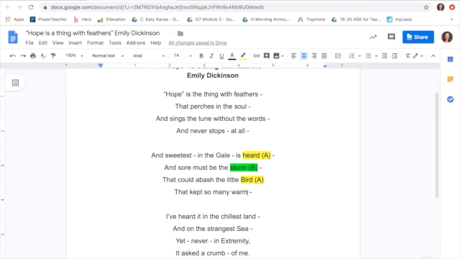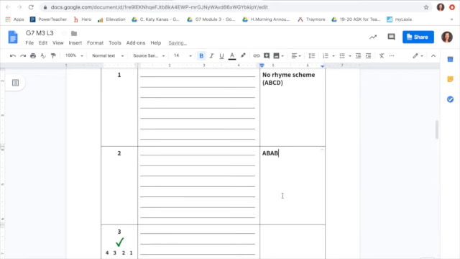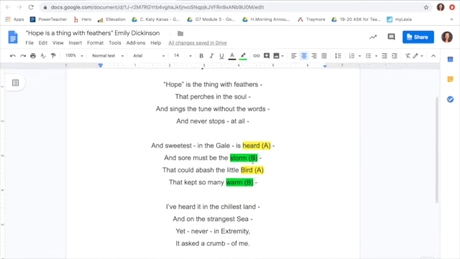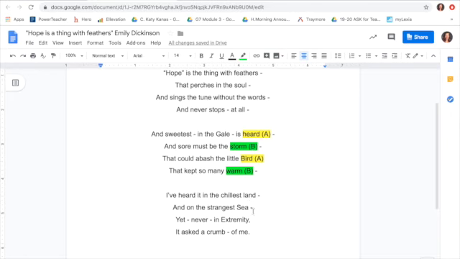Next line. That kept so many warm. Which word does warm rhyme with? Storm. So since it rhymes with storm, we're also going to highlight that in green and label it with a B. So what is our rhyme scheme here? You take these letters right here. It is A, B, A, B. This is a very common rhyme scheme. Okay, so when you get to the final activity, you're going to determine the rhyme scheme in this last stanza here.